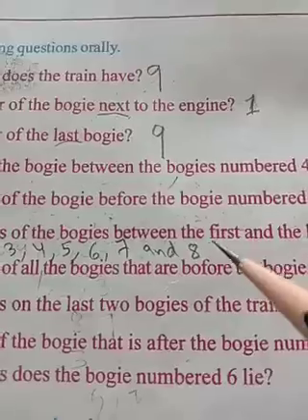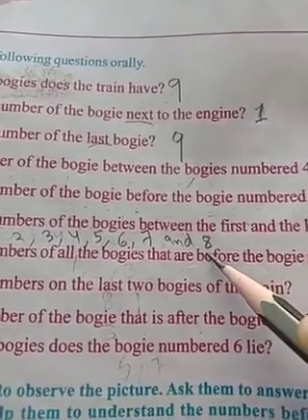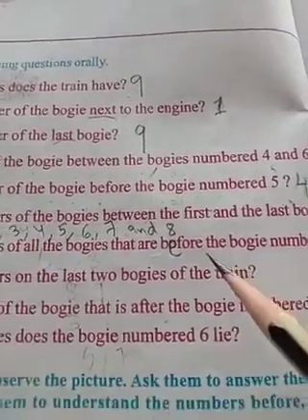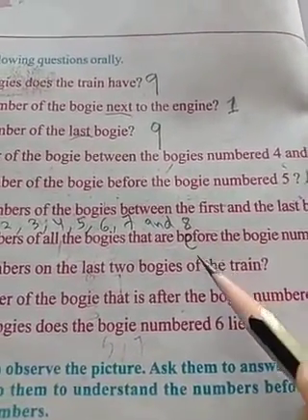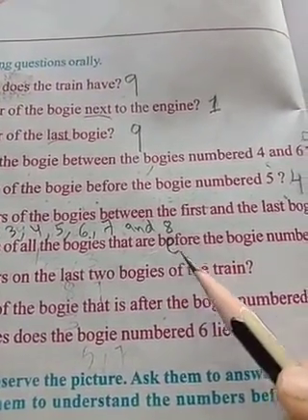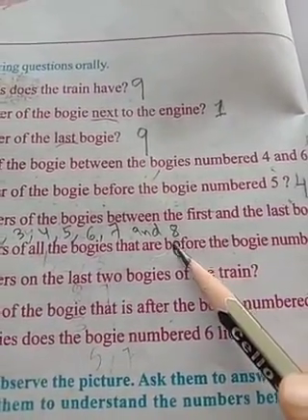Here one mistake came, children. It is BE, not BO. BEFORE, only before. BE, so this O has to become E. Only E, correct it.